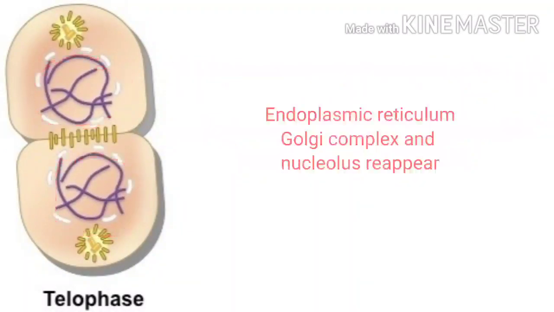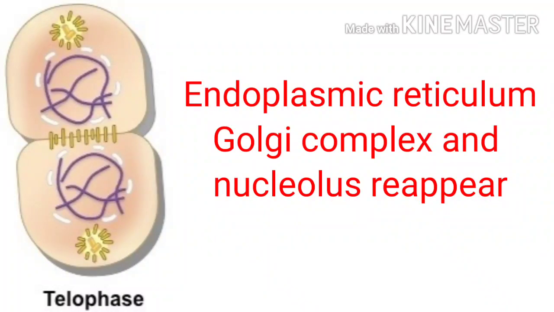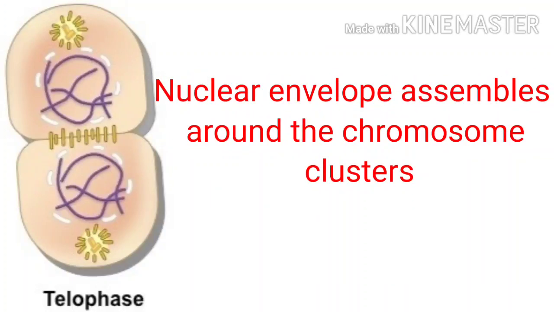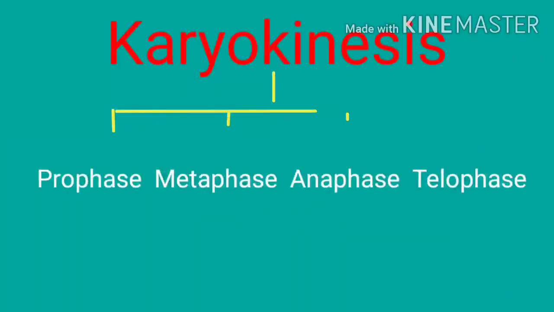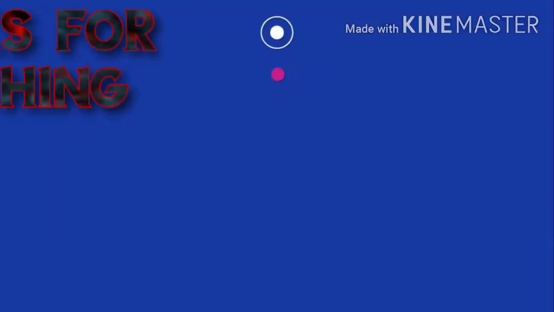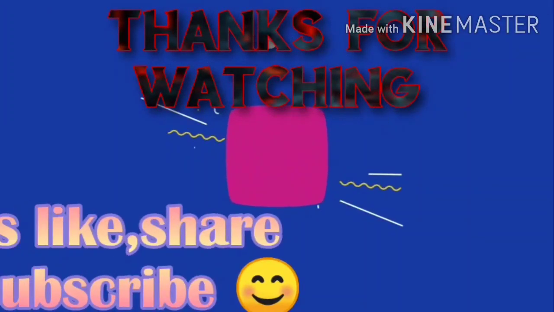Endoplasmic reticulum, Golgi complex and nucleolus are formed once again. The nuclear envelope, that is the nuclear membrane, assembles around the chromosome clusters, thus forming two nuclei, one at each pole. In this way, karyokinesis comes to an end and two nuclei are thus formed.